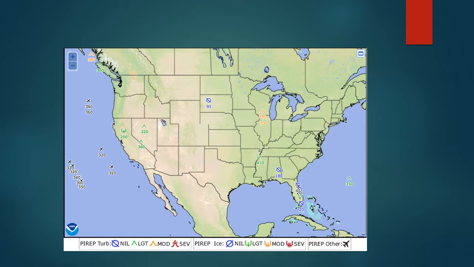This is the image of pilot reports, and there are some pilot reports around the US, and there are no severe pilot reports, but there's one with moderate turbulence between Wisconsin and Illinois, and this was observed by a Boeing 763, and it says there's moderate turbulence at flight level 33,000 feet.